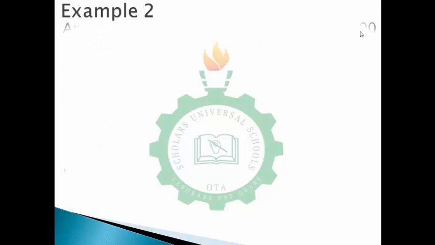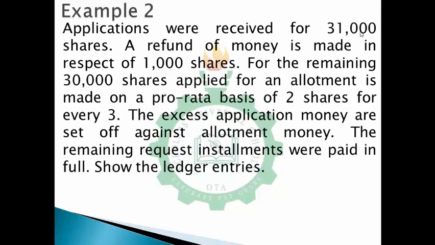However, they said applications were received for 31,000 shares, and a refund of money is made in respect of 1,000 shares, and for the remaining 30,000 shares applied for, an allotment is made on a pro rata basis of 2 shares for every 3. The excess application money is set off against allotment money. The remaining requested installments were paid in full. So we have to show the ledger entries.